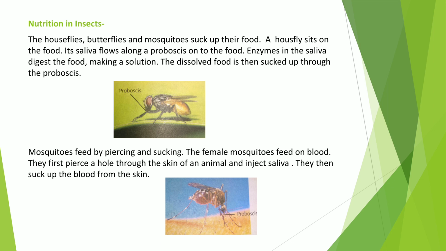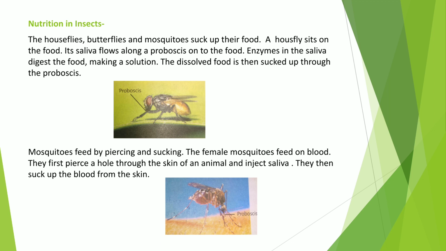About parasites you have studied. Parasites are organisms that feed on another organism. Ectoparasite means an organism which lives outside the body of the host and takes nutrition from the host. So the female only feeds on the blood of animals.